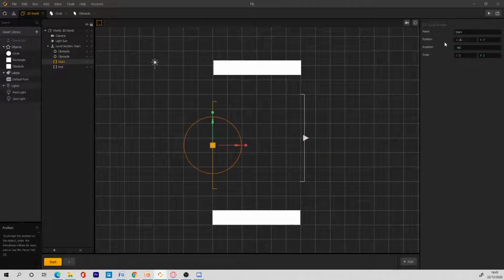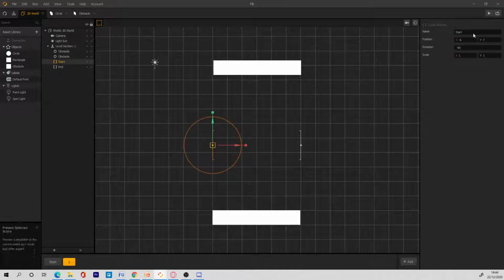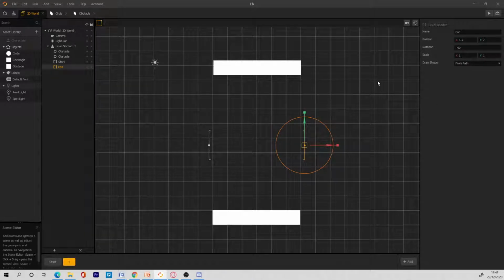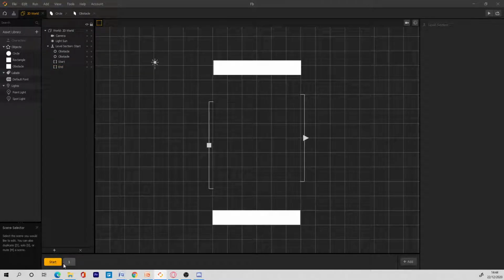So I'll change this to 6.5 just to be safe, and then I'll go to the first one and do the same thing. We can't see the game moving now because we haven't added the player yet. So you have just one more thing to make, the obstacle. I make this 6.5, and then we have this space here. In the first scene, we don't want any obstacle.